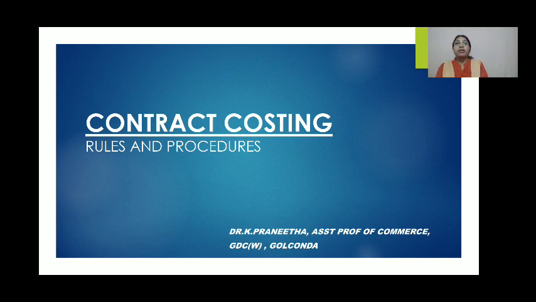Next, direct cost. Most of the cost of a contract can be allocated direct to the contract. All such direct costs are debited to the contract account. Direct costs for contracts include materials, labor and supervision, direct expenses, depreciation of plant and machinery, subcontract cost, etc.